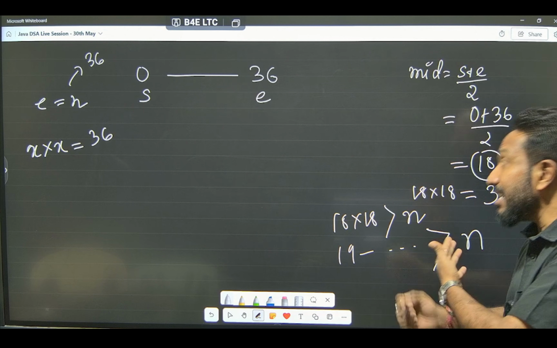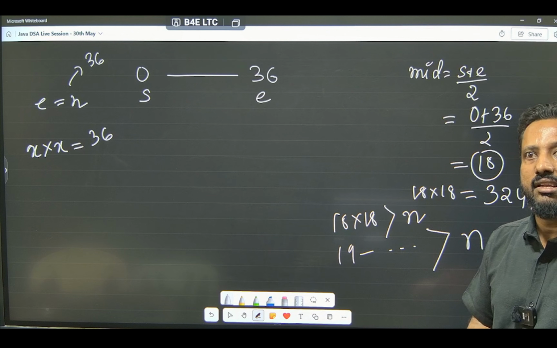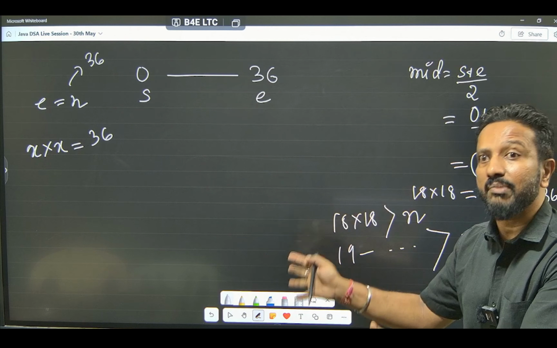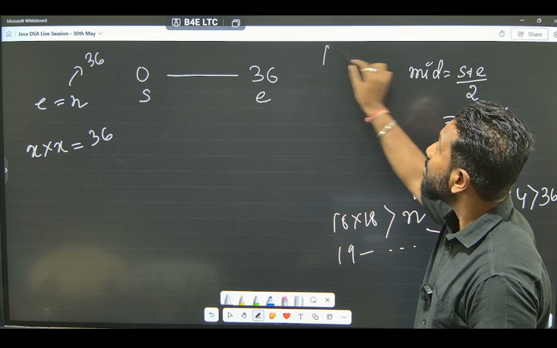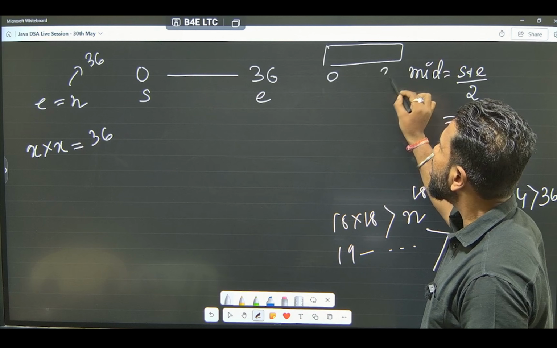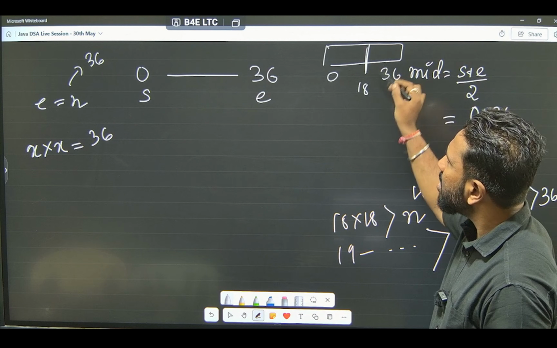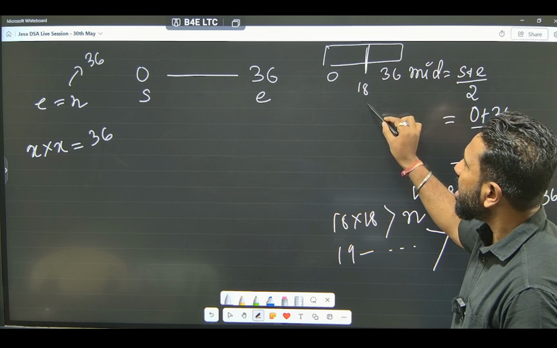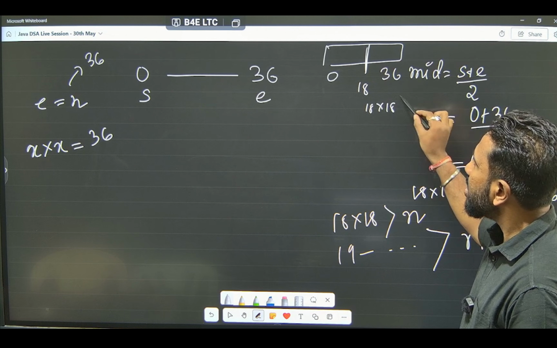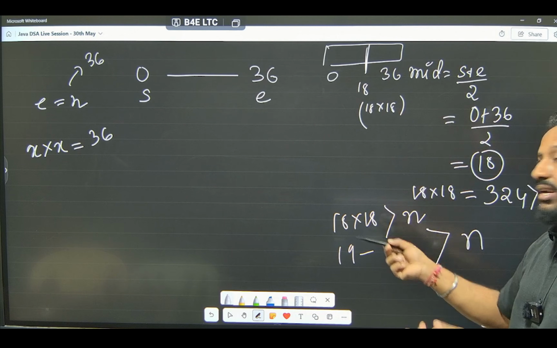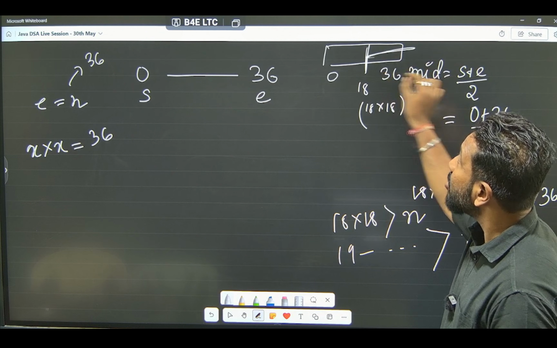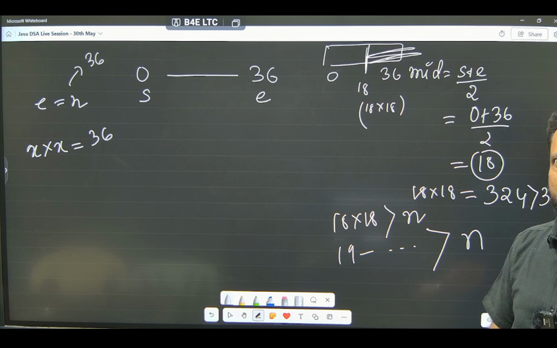Got it? Therefore, what does it say? We have to reduce our search space. The search space was actually 0 to 36. Now, I got a midpoint 18. 18 into 18 is not giving you the answer. So, anything beyond that will also not give you the answer. Not possible. So, what do we do?